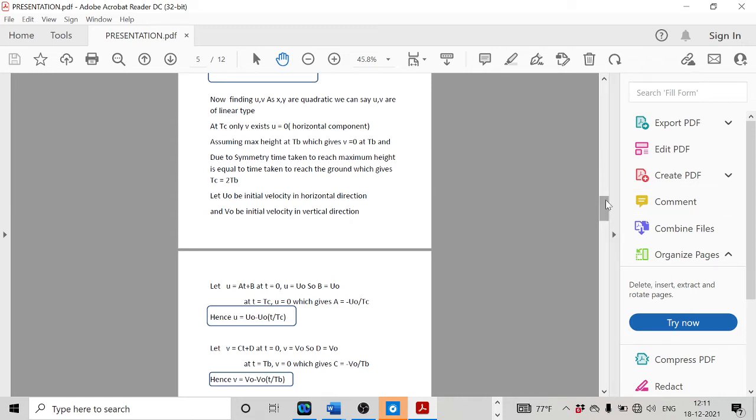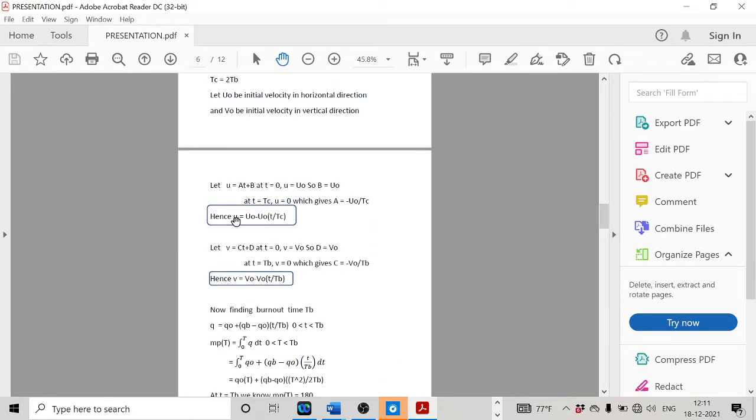With that, we were able to obtain the expressions for u and v, which are horizontal as well as vertical velocities. u is equal to u naught minus u naught into t by tc, where u naught is the initial horizontal velocity at the time of launch, and v is equal to v naught minus v naught into t by tb, where v naught is the initial vertical velocity at the time of launch.